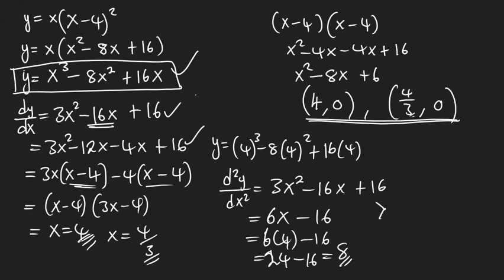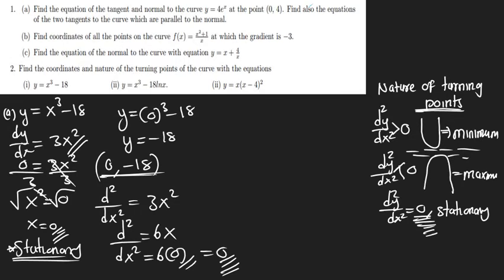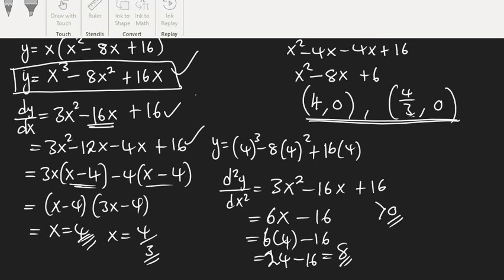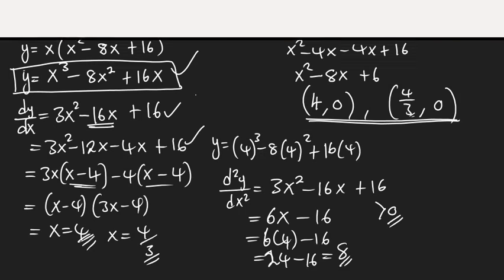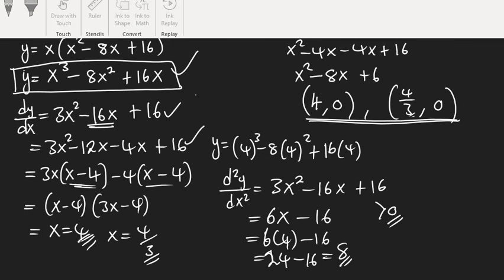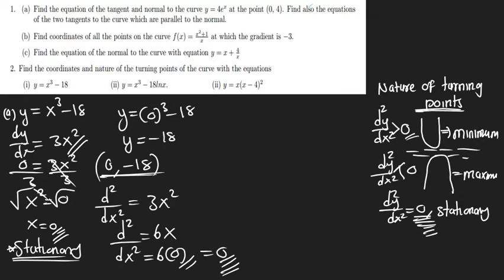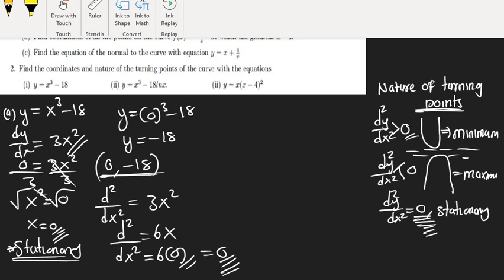Notice that 8 is greater than 0. So if 8 is greater than 0, what did we say? Whenever you find something greater than 0, you have a minimum point. So we have a minimum point at 8.